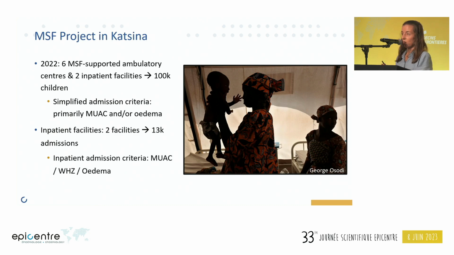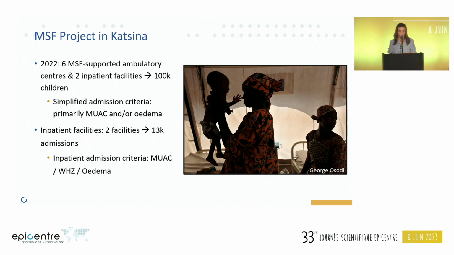At the project start, the MUAC cutoff was less than 120 millimeters. In response to this nutritional peak in 2022, certain facilities reduced the cutoff to include only SAM children. In the 2 inpatient facilities, there was more than 13,000 admissions in total in 2022. Inpatient admission criteria includes MUAC, weight for height, and or edema.